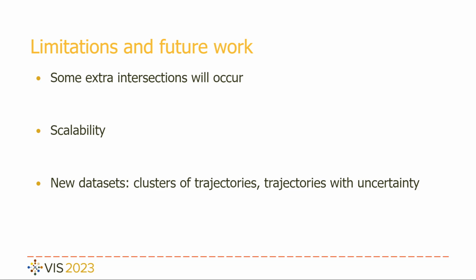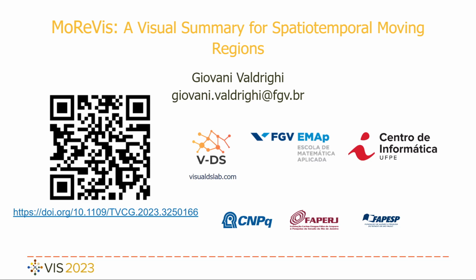Our solution solves a mixed-integer program for each time step, which is computationally expensive. This can be overcome by parallelizing the optimization or analyzing subsets of the data. In future work, we want to consider other types of datasets, such as clusters of trajectory data or trajectories with uncertainty. Thanks for the attention.